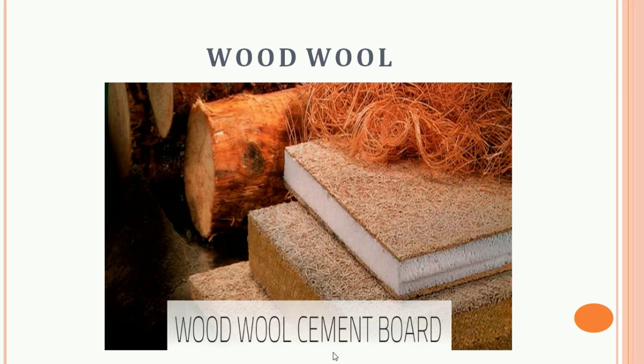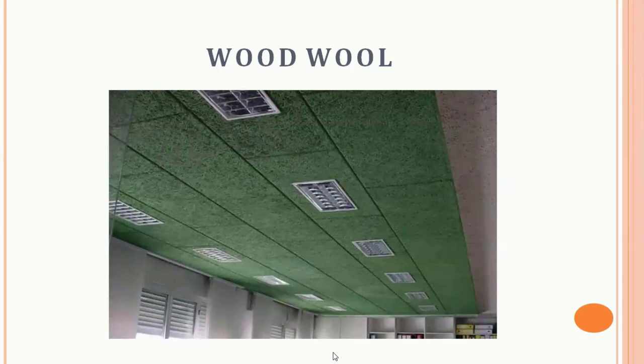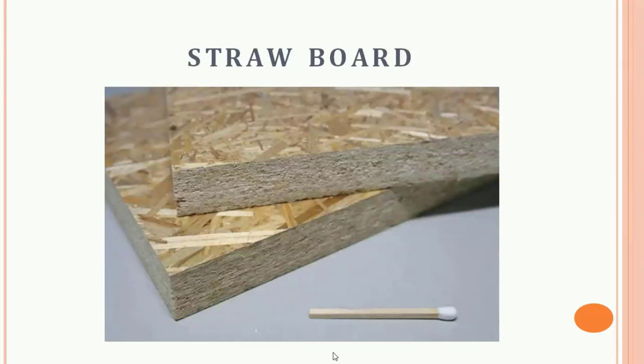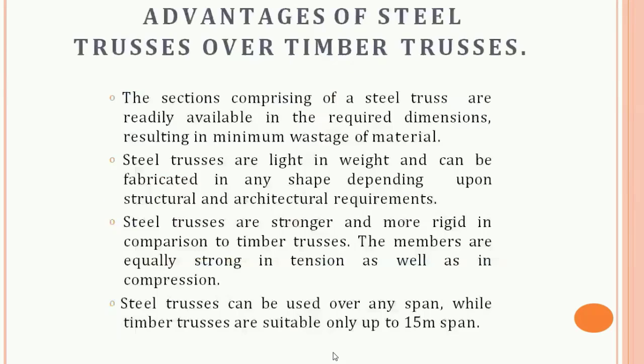So this is the wood wool cement board. You can see this type of images. This is the straw board. So the advantages of steel structures over the timber structures. So these are some basic advantages given here.